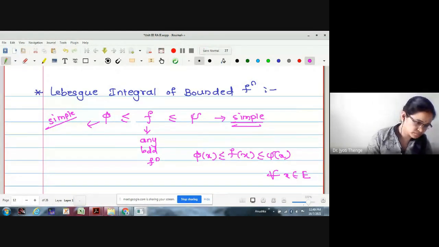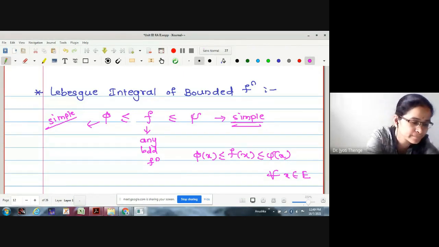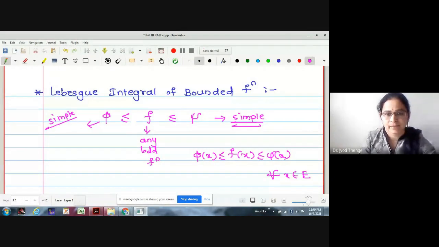Wait a minute. I don't know why this pointer is giving me trouble.